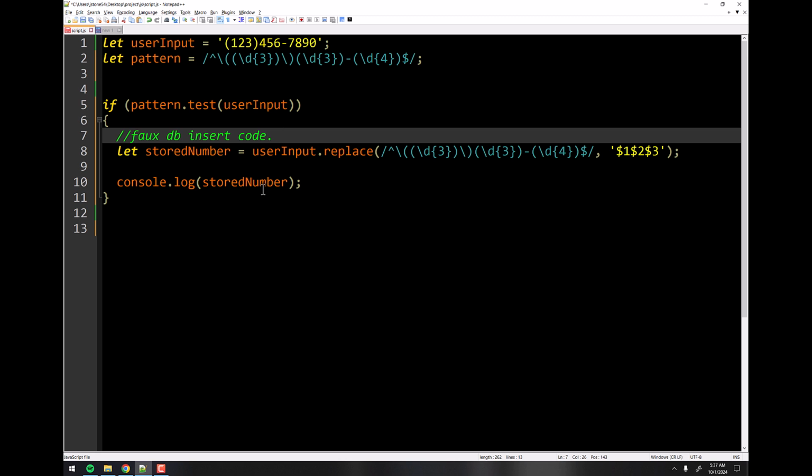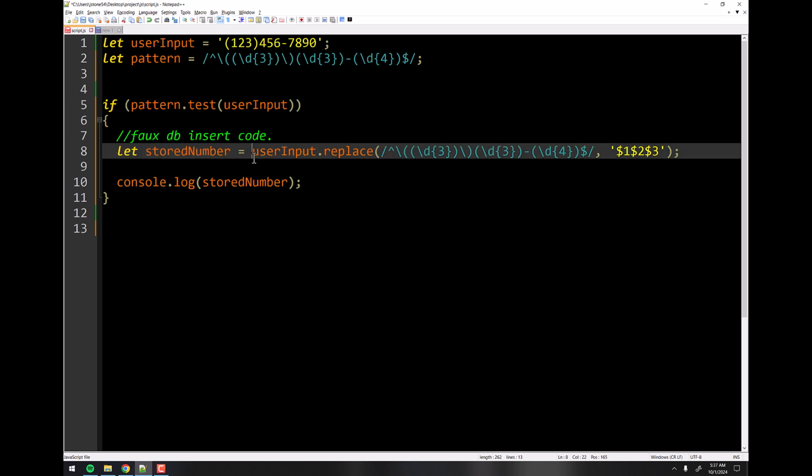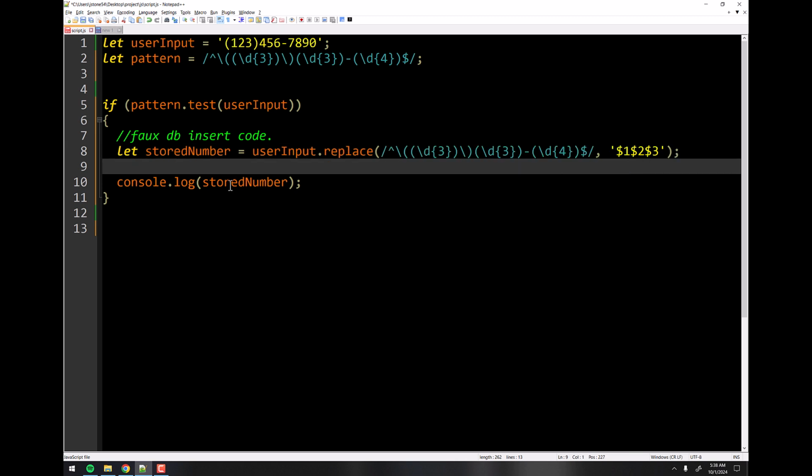But what you would do is they'd have to get past this piece of it first. If this wasn't valid, you would make them re-enter the data. But once they get the data right, then you come down here and go, okay, now that you did the proper format, so I know it's a valid phone number, now I'm going to strip out the extra pieces and replace it in the database so that it only looks like 1, 2, 3, 4, 5, 6, 7, 8, 9, 0.